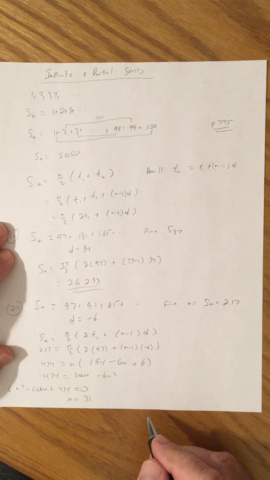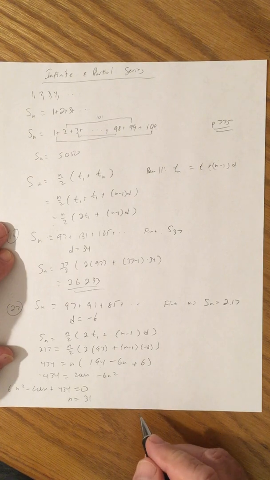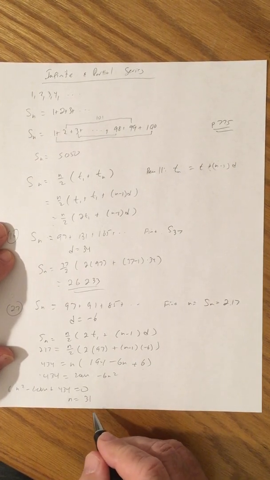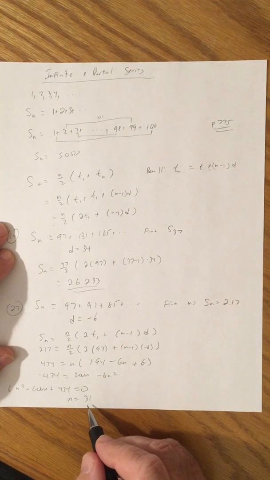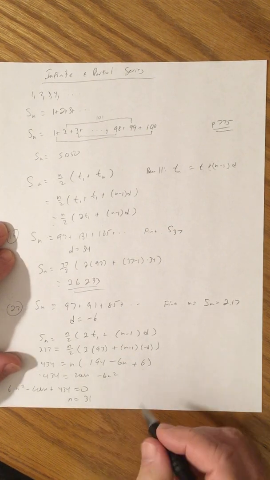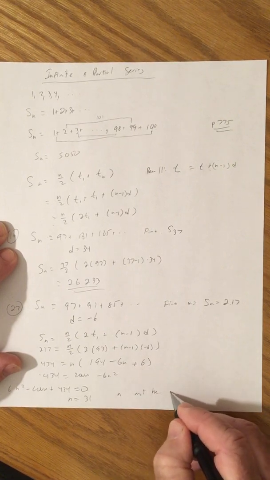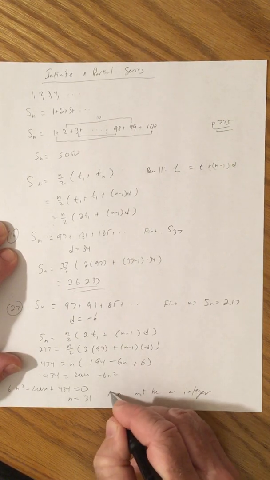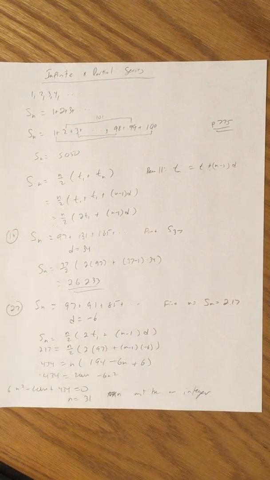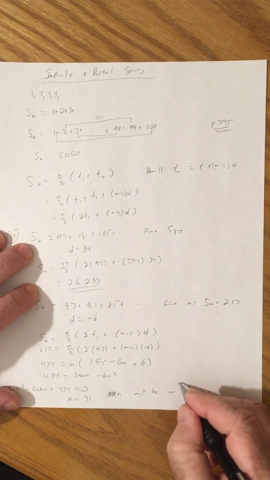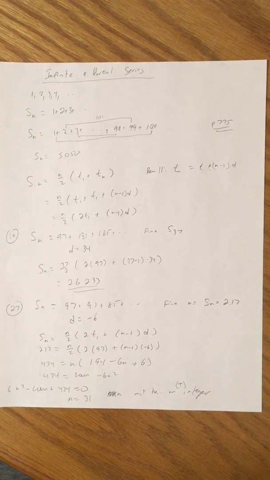But if it's a negative number or a non-integer, it's not the answer, because remember these are term numbers, so n must be an integer value. A positive integer, I should even go so far as to say, because term numbers have to be positive. You can't have a negative term number. So if a negative number or a non-integer value pops out of the quadratic formula, then that's not the answer. And if you get two values that are non-integer, well, then something else is wrong in there.